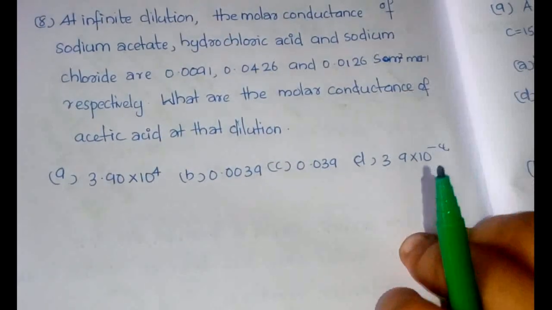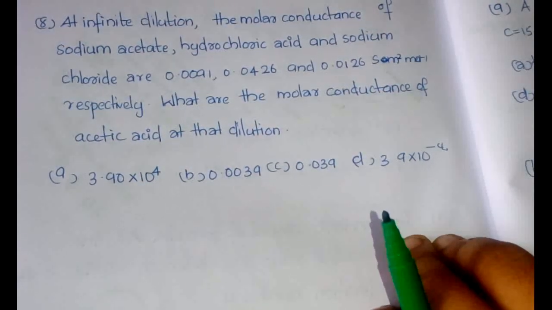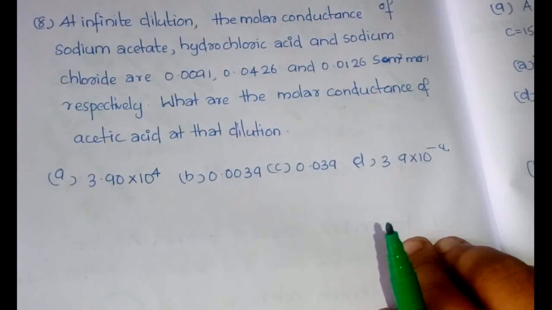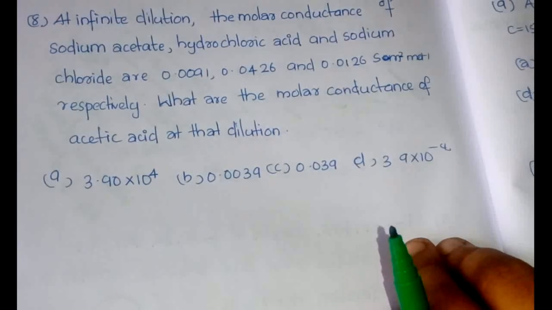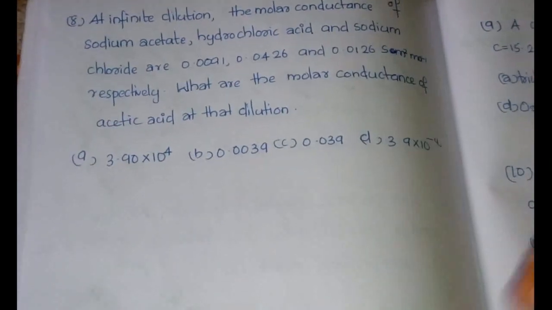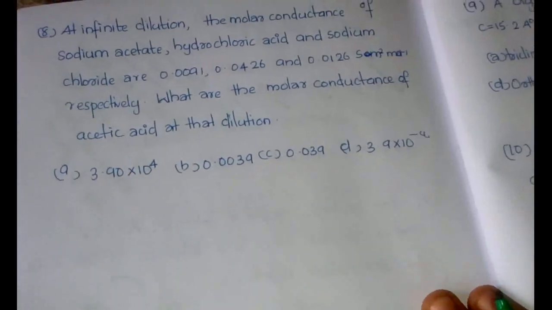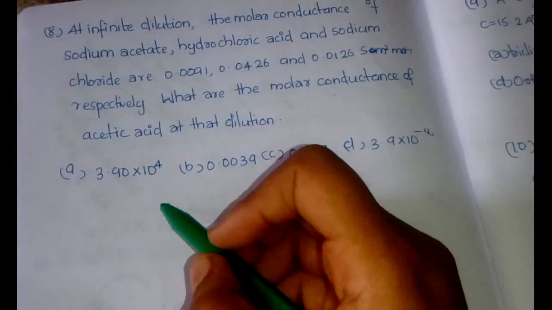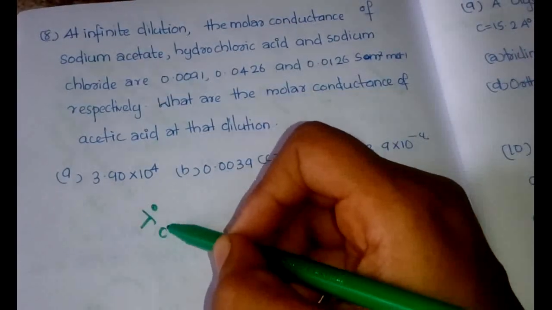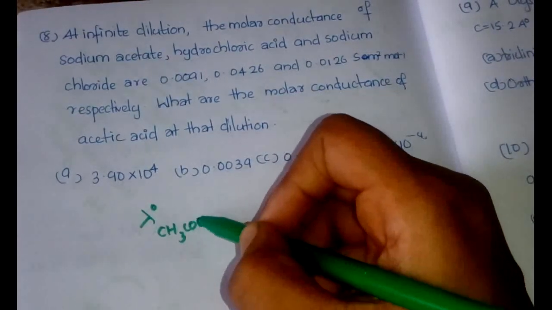At infinite dilution, the molar conductance of sodium acetate, hydrochloric acid and sodium chloride are given, and we have to find the molar conductance of acetic acid at that dilution. So here we would be making use of Kohlrausch's law, and according to that, how can we write for sodium acetate, lambda 0 of sodium acetate? What is sodium acetate? CH3COONa.